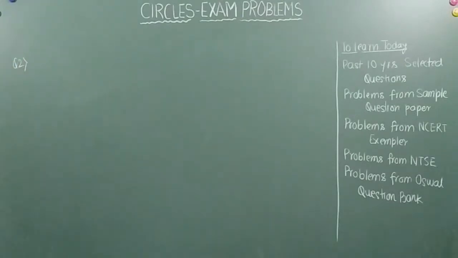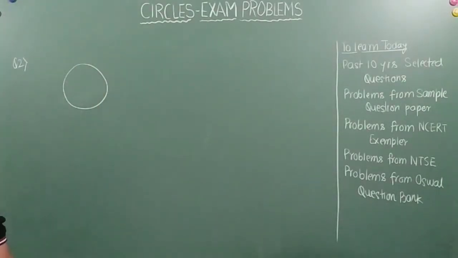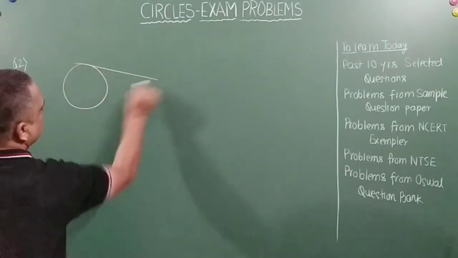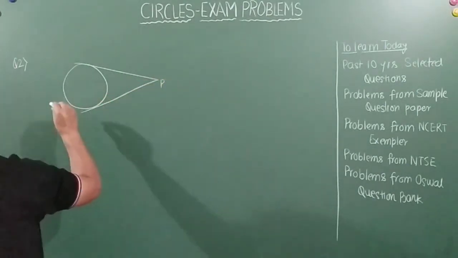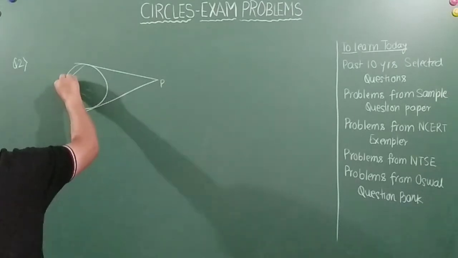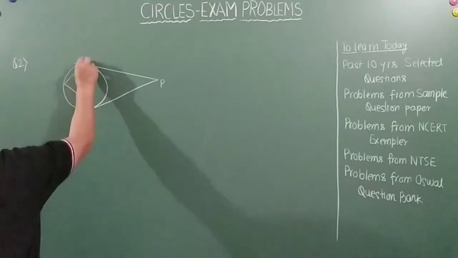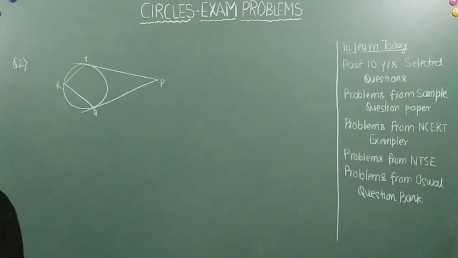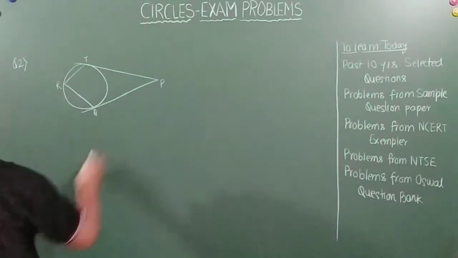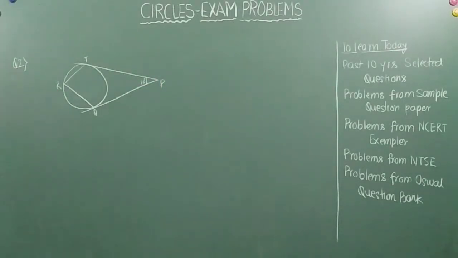Question number 2. What does it say in the below figure? Okay, so let me give you the figure first, because the figure is already given. This is a circle and there is an external point. There are two tangents. Okay, this point is P, this is Q, this is R, right? So this is given to be 70 degrees.